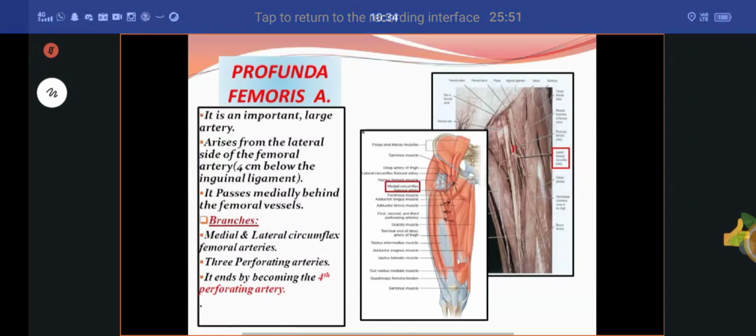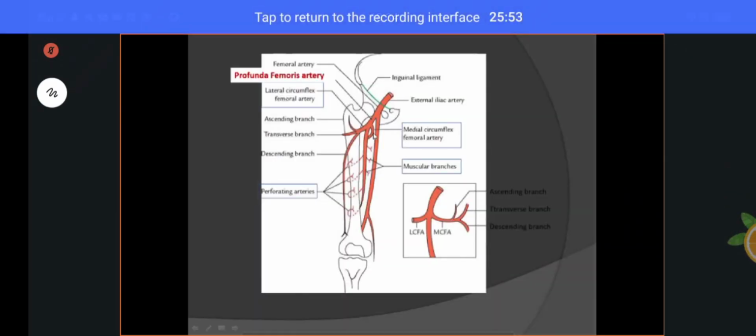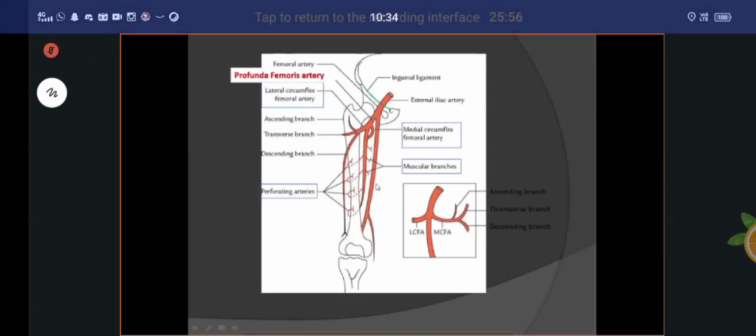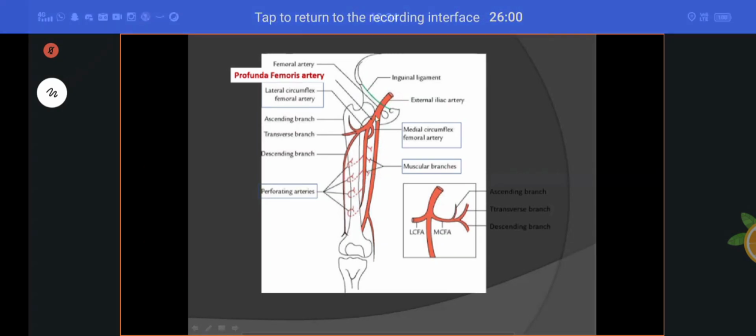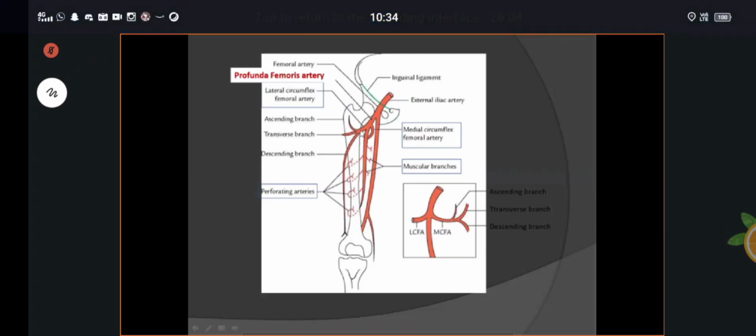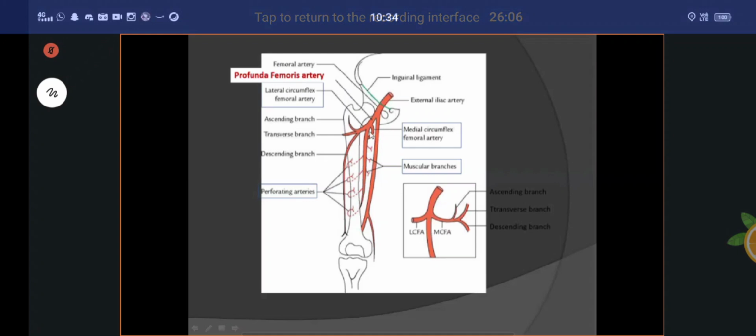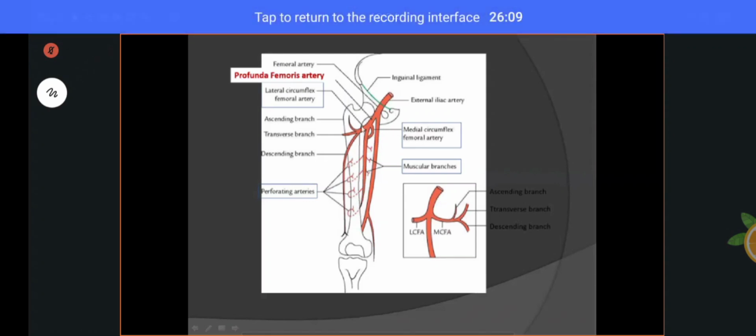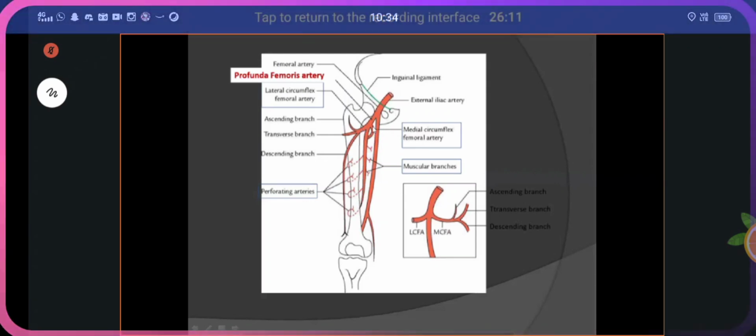Yes. You see here, this is called your femoral artery. See here, this is the femoral artery. This is called your profunda femoris artery. It divides into, you can see here, the medial circumflex artery and the lateral circumflex artery. See here, medial as well as lateral.